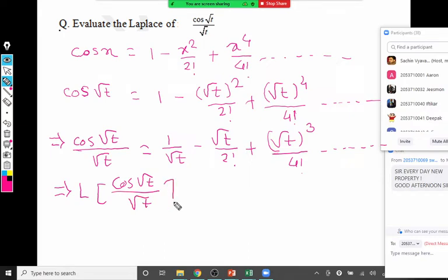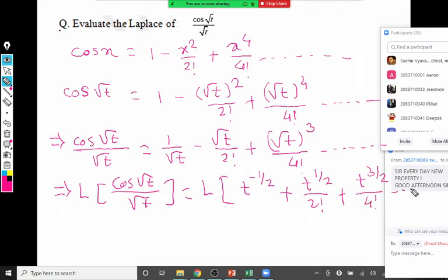upon root t will become Laplace of, let me write it in fraction form because the powers are in fractions, so it is t raised to minus half, the first term, plus t raised to half upon 2 factorial plus t raised to 3 by 2 upon 4 factorial minus so on. Last step is left. I want the Laplace of t raised to minus half. Yes, anyone? What is the Laplace of the first term? Laplace of t raised to minus half.